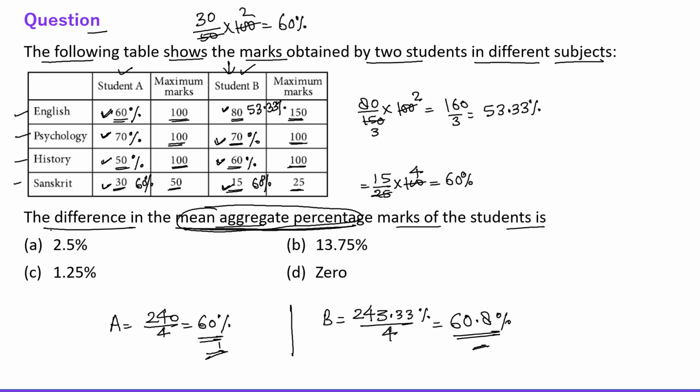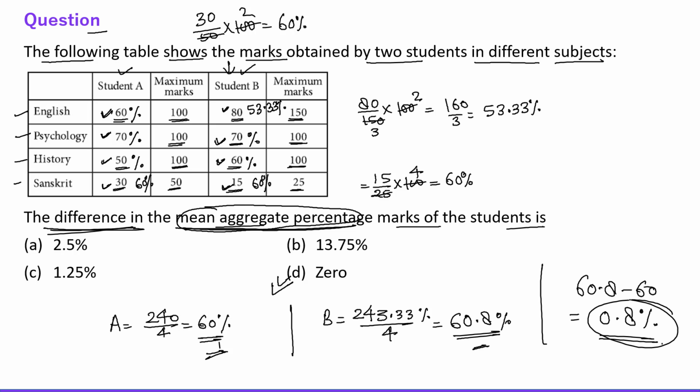The question is saying the difference, right? We need to find the difference. So obviously 60.8 minus 60. So this is 0.8%. The answer is 0.8%. But options are 2.5%, 13.75%, 1.25% and 0. So obviously the most appropriate answer is 0, right? Because it is very much close to our answer, which is 0.8. So obviously the closest answer is 0, right? So we will choose option number D. Okay. All right. Now let's talk about the next one.